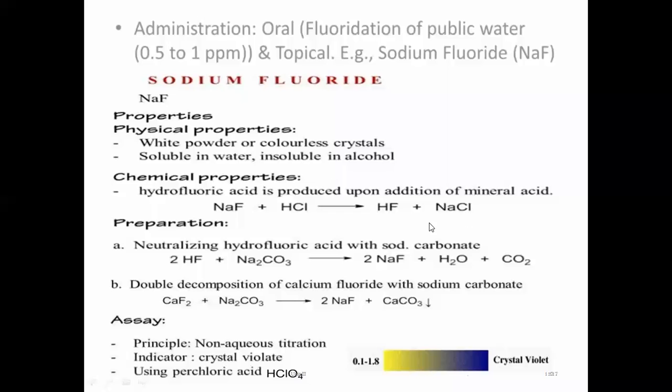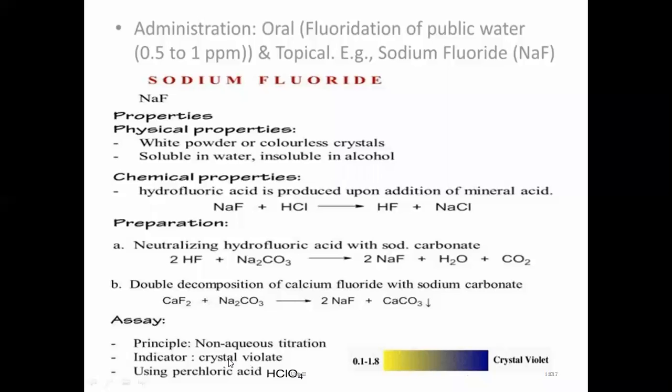Now, how are we going to prepare sodium fluoride in the lab? By the reaction between hydrofluoric acid and sodium carbonate, there is formation of sodium fluoride, water and carbon dioxide. Another method is the double decomposition of calcium fluoride with sodium carbonate. If we decompose calcium fluoride with sodium carbonate, then also we can synthesize sodium fluoride, which is used in the treatment of tooth decay.